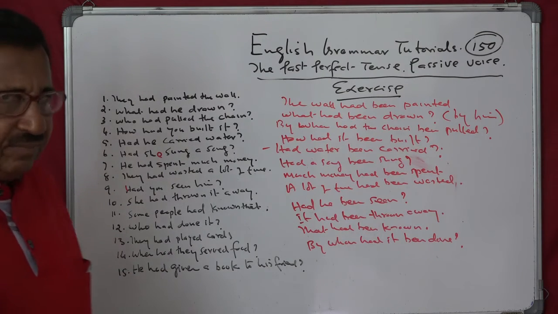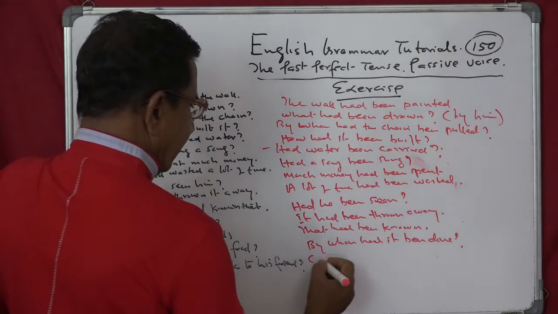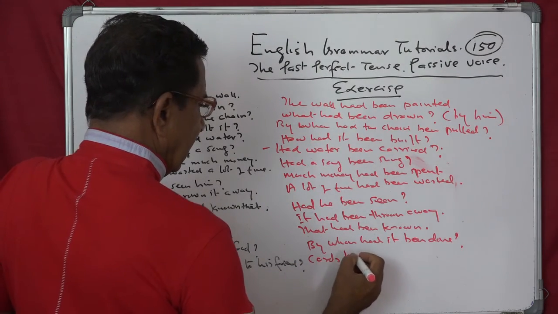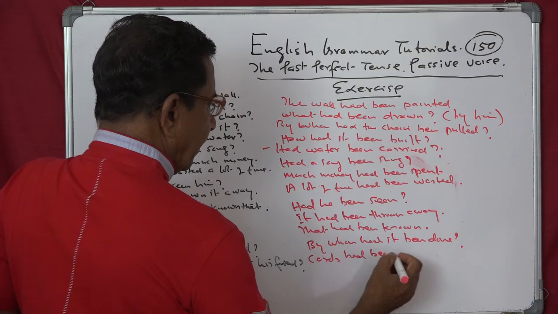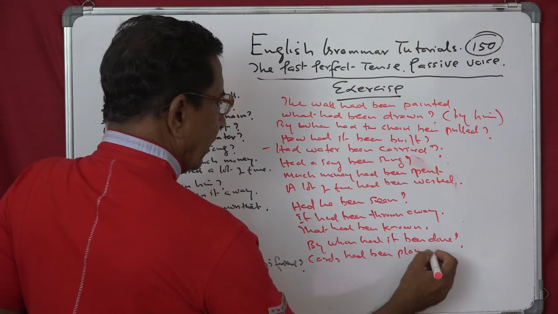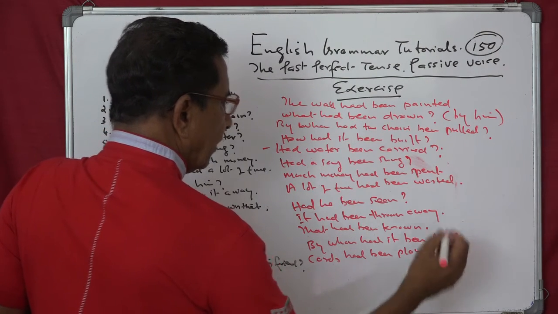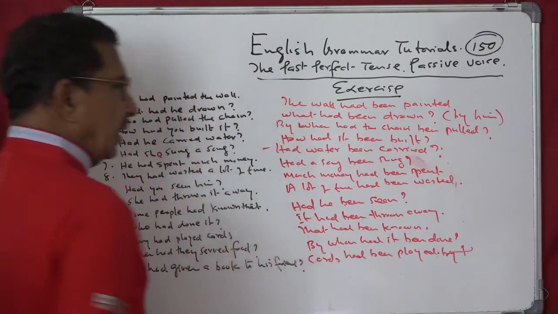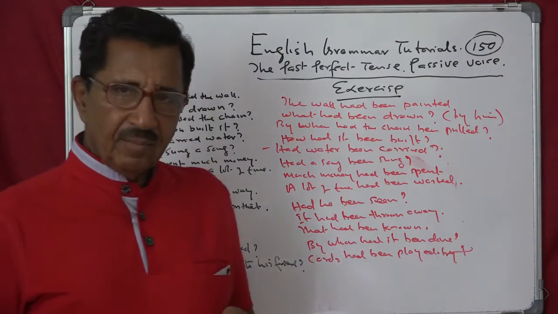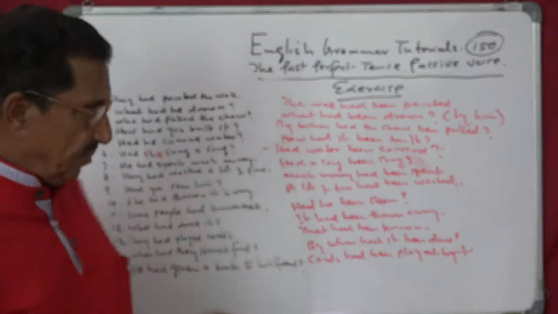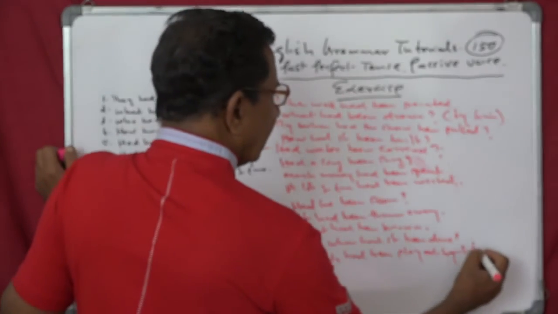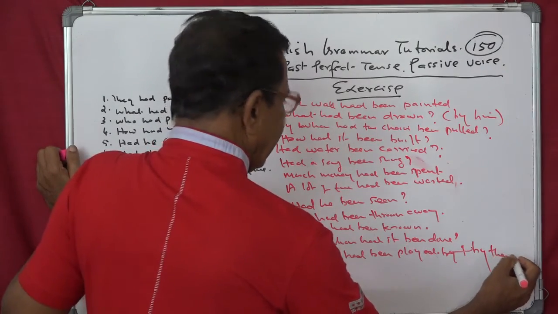They had played cards. Cards had been played by them, not necessary. Cards had been played. If you want to specify, you can use by them.